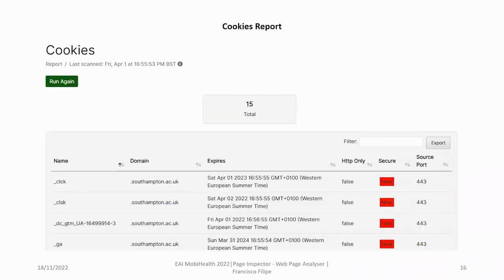The cookies report seeks to show the user, as the name implies, which cookies are present on the page. This analysis is done by a library developed by Google in Node.js called Puppeteer. This library allows to control Chrome or Chromium through the DevTools protocol. The API takes the URL of the page as an argument and returns a JSON response. On the table, we have several pieces of information, like the domain, the expiry date for each cookie.